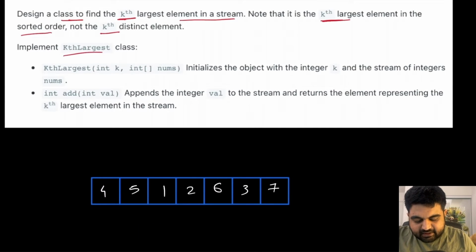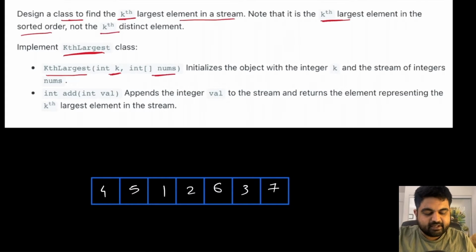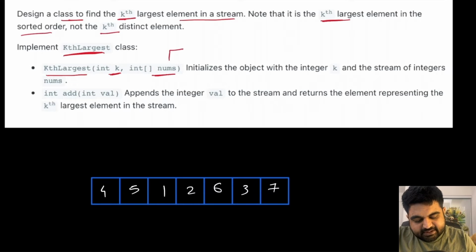Now let's see the requirements for kth largest class. Basically we need to implement two methods. First method is kth largest method, where as an input we are given an integer k and we are also given an integer array called nums. Now amongst this integer array nums, we need to return whatever the kth largest element is. So suppose the given k is equal to 3, we need to return what is the third largest element inside this array.